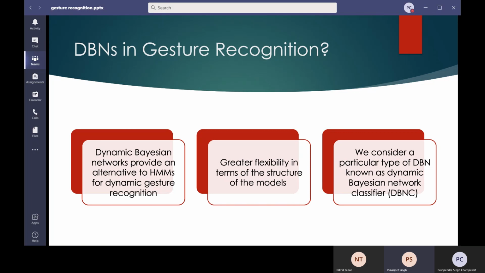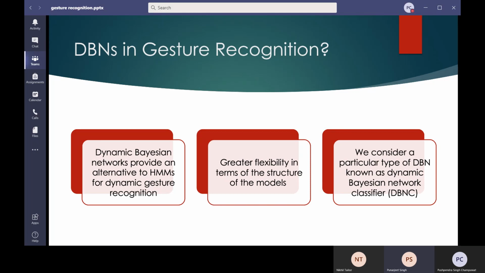So we have a state, and in HMMs we only have a single observable, but in a dynamic Bayesian network we divide the single observable into n attributes, and the one condition we make is that all the hidden variables are independent if the state is given. This is the basic assumption of a dynamic Bayesian network.